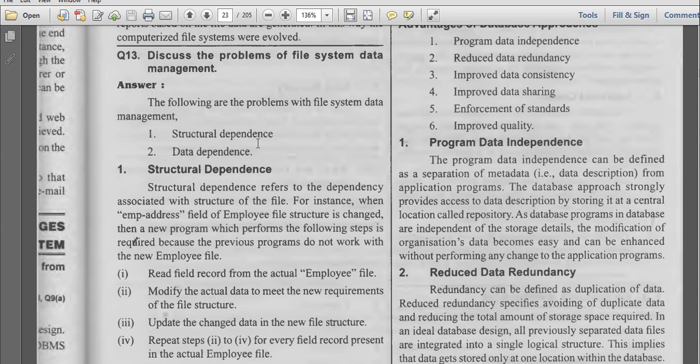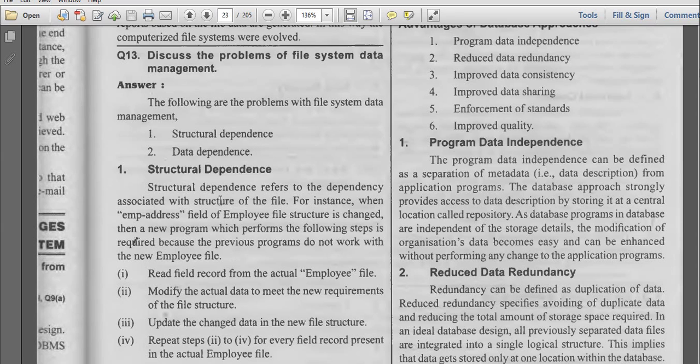So if I use this file management system, even I have explained this topic in the class, we have a structural dependency and a data dependency. Structural dependency means, whenever we are working with the file management system, if you want to make any changes in the structure of the file, then every place where we are using that particular file, you have to change that structure. Once we change the structure, it won't get affected in all the places. That is the dependency we have to face when we are using this file data management system.